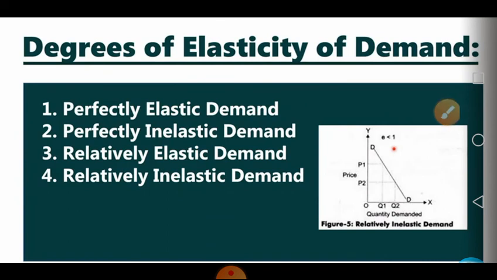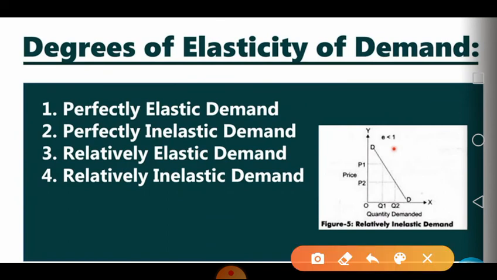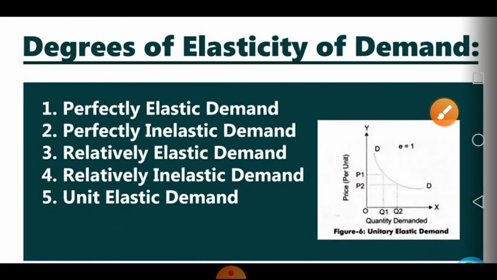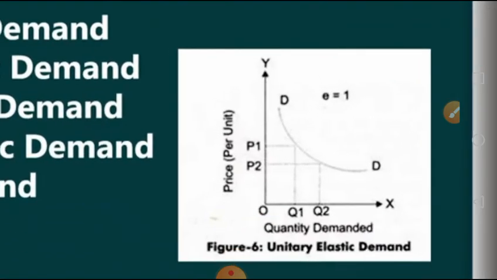And in your fourth category, which is your relatively inelastic demand, the value of E is less than 1, or commonly we call it inelastic demand, which means there is more change in price, big change in price, but there is small change in quantity demanded. And the last category is unit elastic demand, in which there is equal change in the price of the commodity and the quantity demanded. So both percentages are equal in this. The value of E is equal to 1.